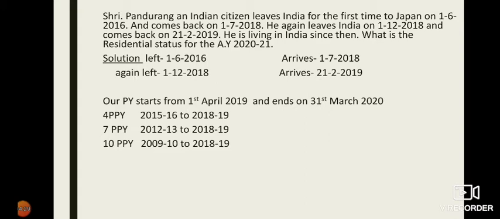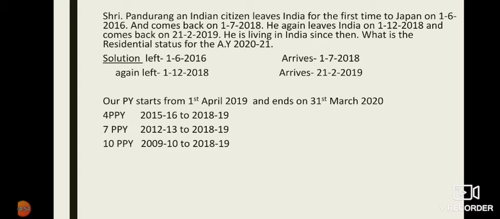Our previous year is 2019-20, right? What is the year before 2019-20? It is 18-19. So 18-19 is the first preceding previous year. 17-18 is second. 16-17, 15-16, these are all preceding previous years.